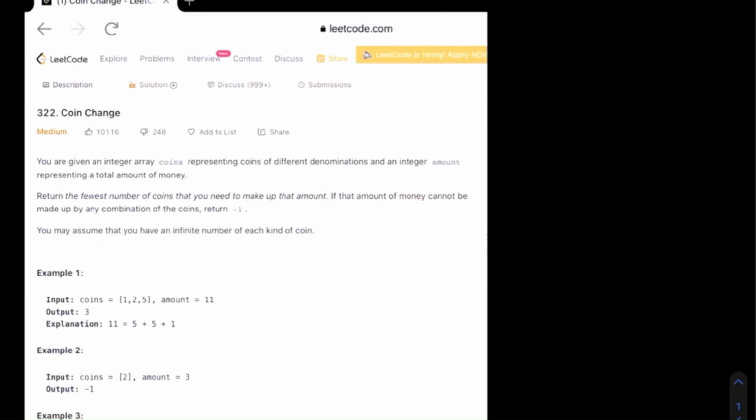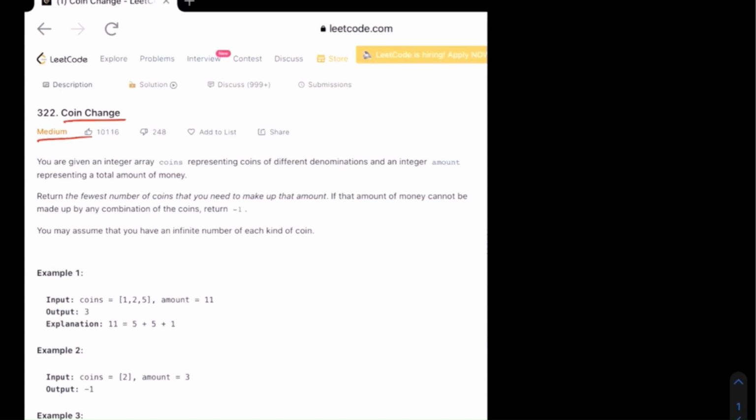Today we are going to work upon a very important dynamic programming problem, coin change, which in my opinion everyone should do at least 2, 3, 4 times until you get a real grasp of the concept on how to solve it. And let's understand the problem statement.